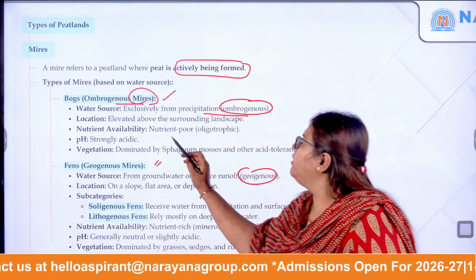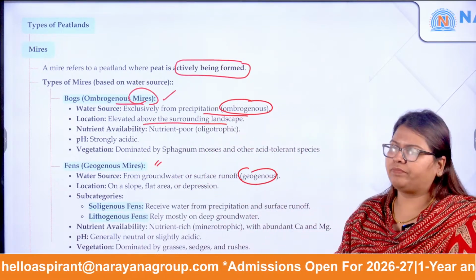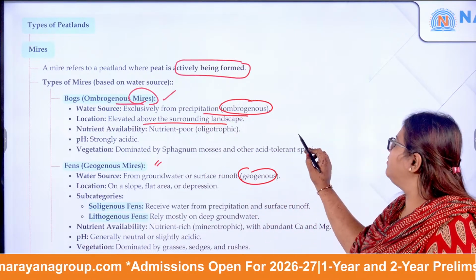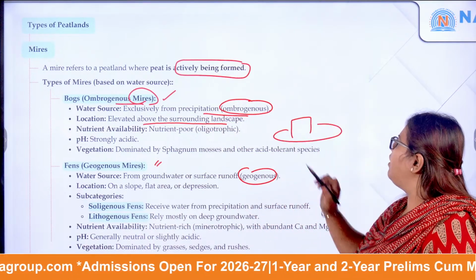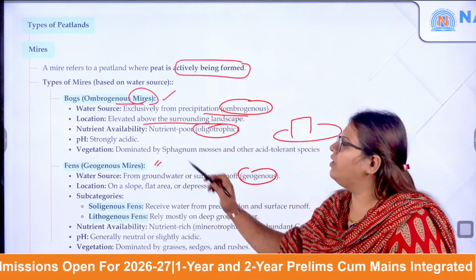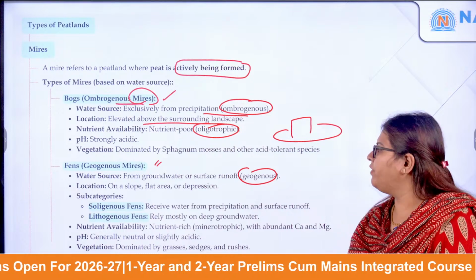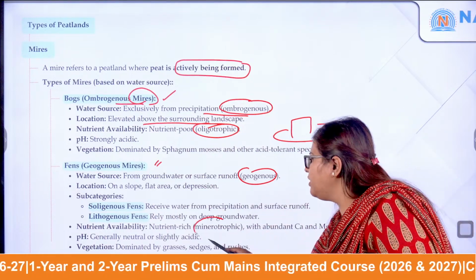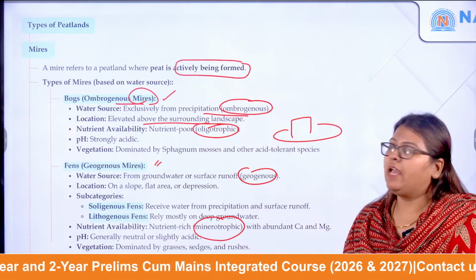Here the location is elevated above the surrounding landscape. The nutrient availability is very poor, which is why it is oligotrophic. Whereas in fens the water is nutrient rich, which is why it is called minerotrophic.